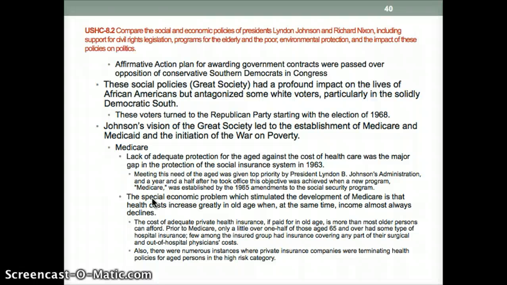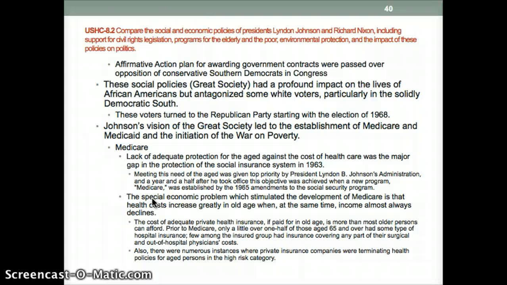These social policies that were called the Great Society had a profound impact on the lives of African Americans, but it is going to make some white voters in the South mad, and that's why the Democrats in the South are going to start voting Republican in 1968.